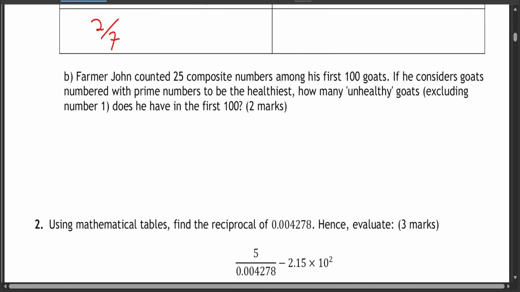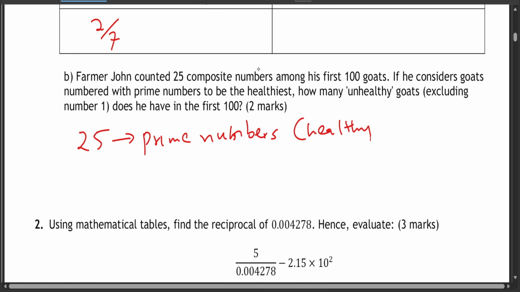Question B says that Farmer John counted 25 composite numbers among his first 100 goats. If he considers goats numbered with prime numbers to be the healthiest, how many unhealthy goats, excluding number 1, does he have in the first 100? So if you count prime numbers, we have 25 prime numbers from 1 to 100. So 25 prime numbers means healthy goats. So it means that the opposite of prime numbers is composite numbers.